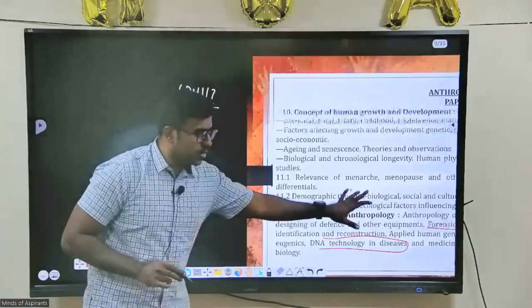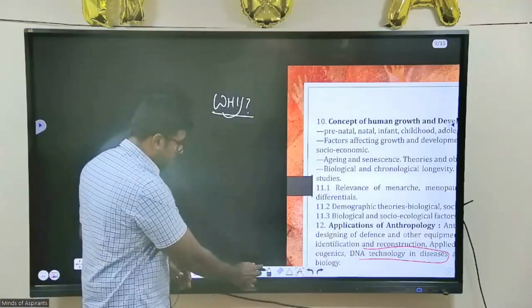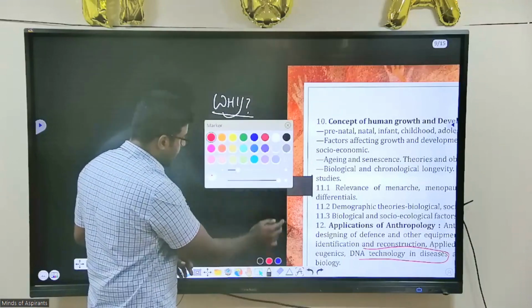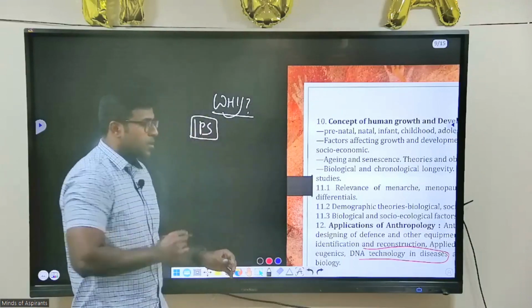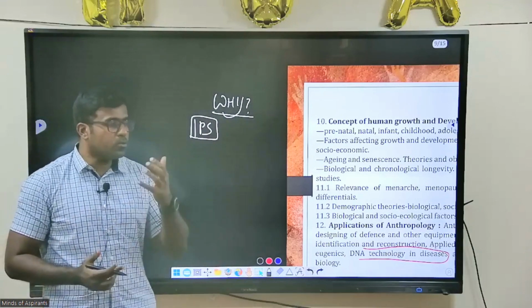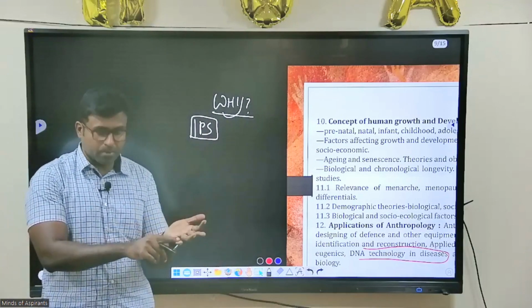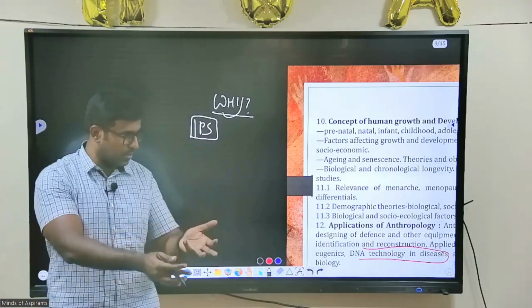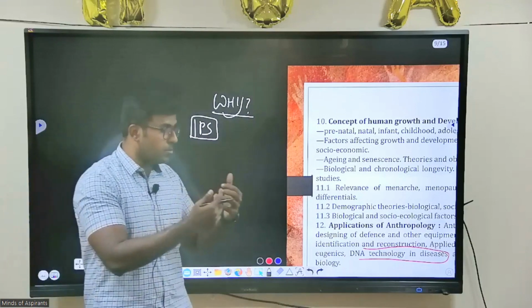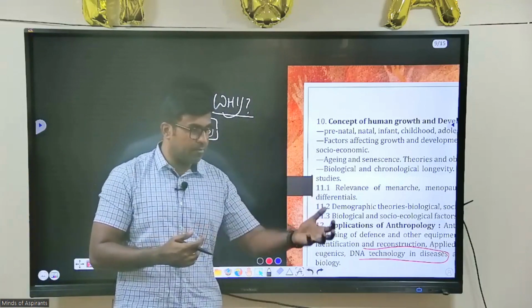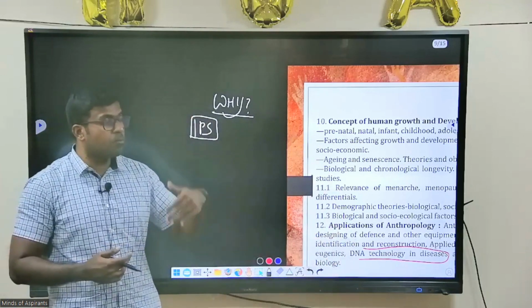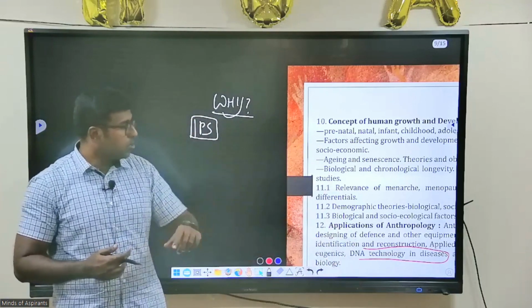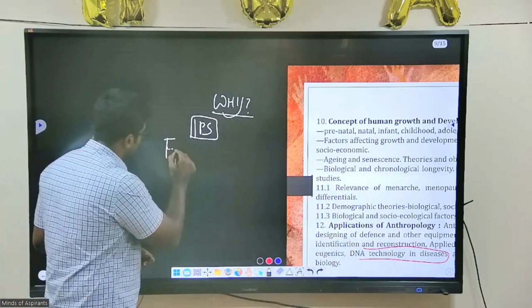In a sense, forensic anthropology is that you become an IPS officer, and you will face crimes every day. How do you solve that? This fingerprinting, DNA things. Forensic anthropology is becoming more important evidence in our day-to-day life, and it will become more important as you enter service. So how do you study that?